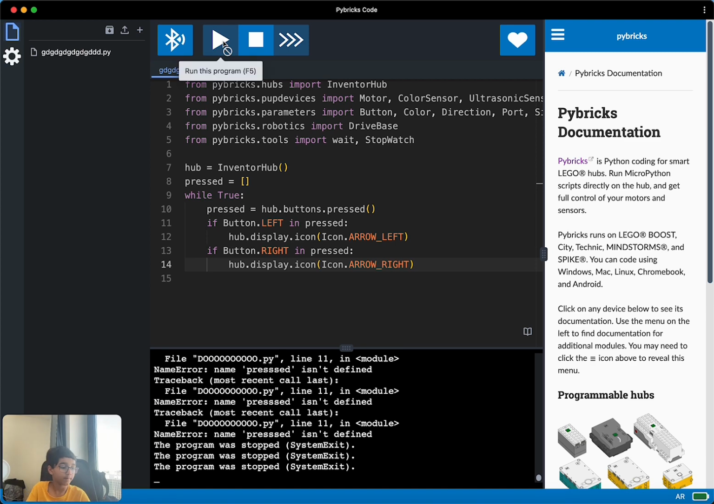And now play, and let me see. It works. See, this is how it should be working. Left arrow here and then here. And this is how it should be working.